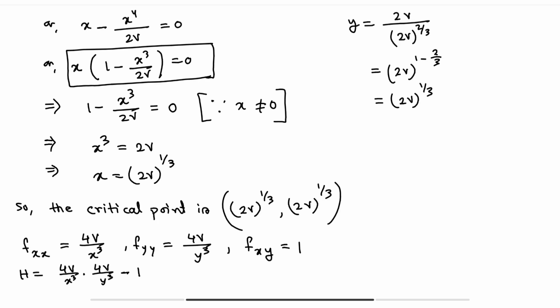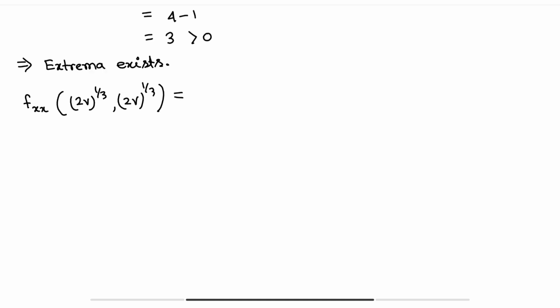What is f_xx? f_xx is equal to 4v/x³, so this will be 4v/(2v)^(3/3), that means 2v. So we are getting 2, and obviously this is greater than 0, that means you will have a minimum value.